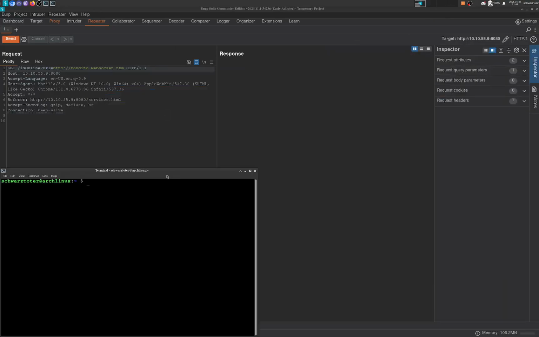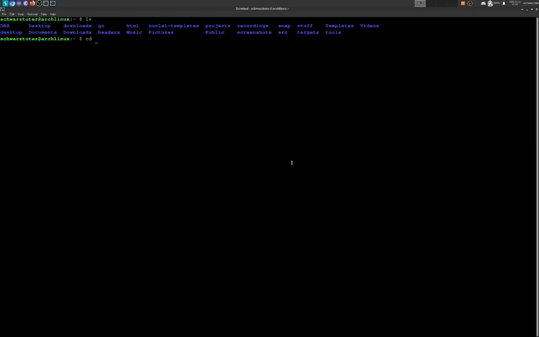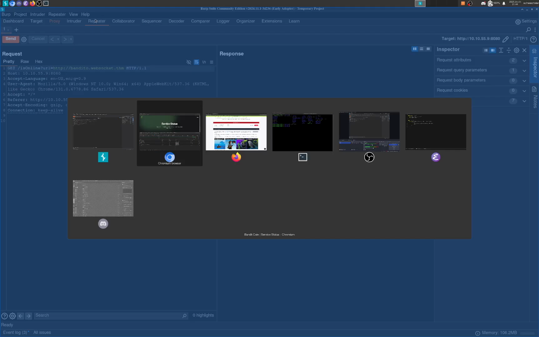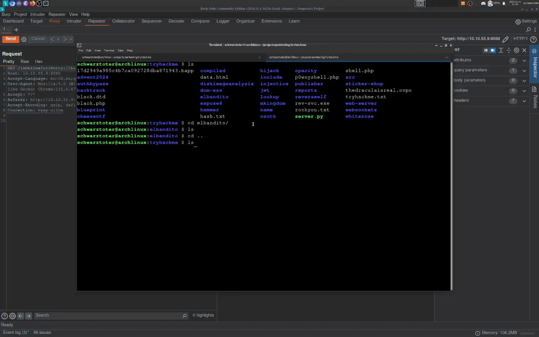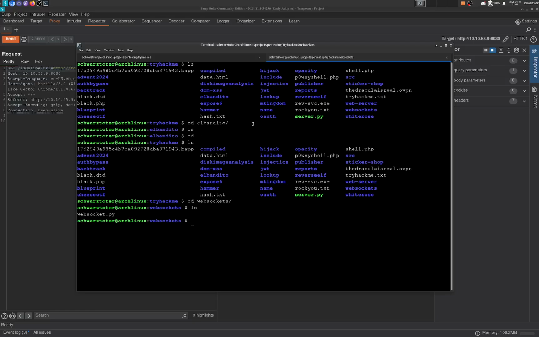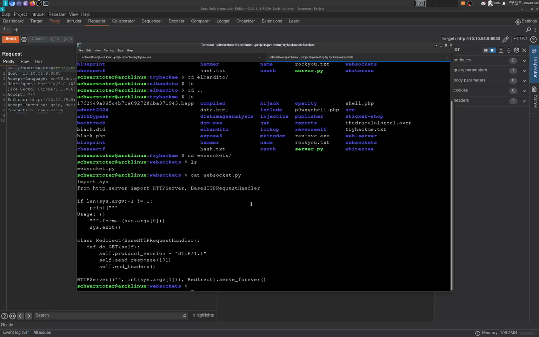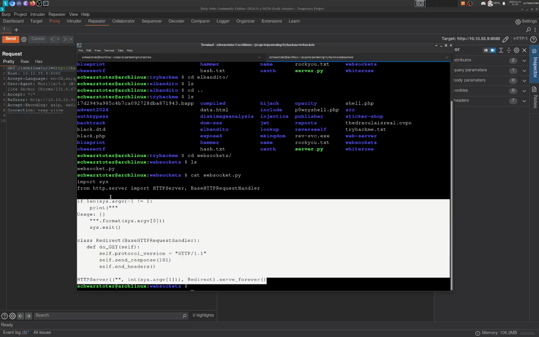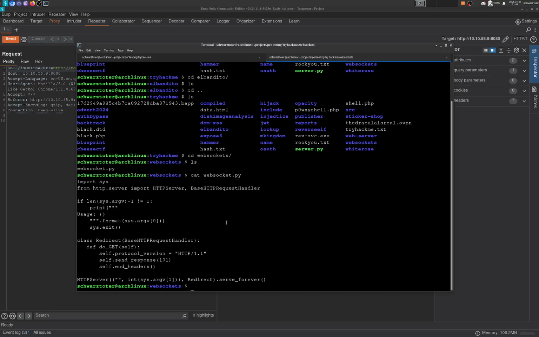Let me see, project, I don't want to open up any terminal. Alright, so I'm going to go into my WebSocket folder, then I have a WebSocket.py here. You can copy this code if you want to. This is from TryHackMe when I was going through the WebSocket room. But all it does is just host a HTTP server, not a WebSocket server, on your machine, and it takes a port as its argument. So you just send it a port.